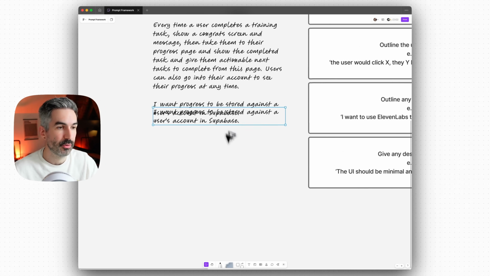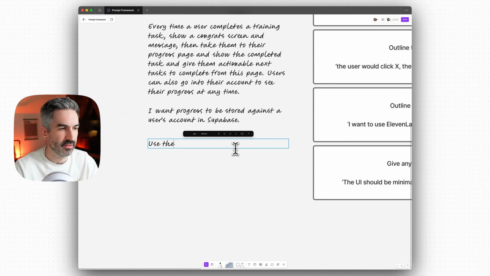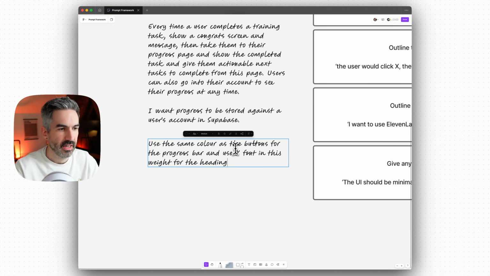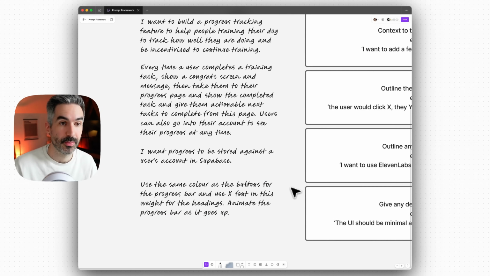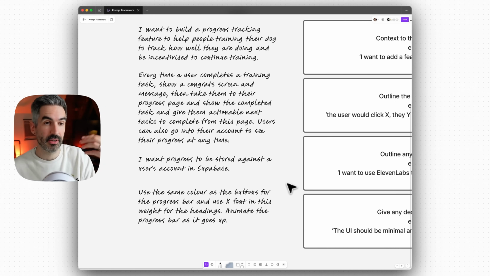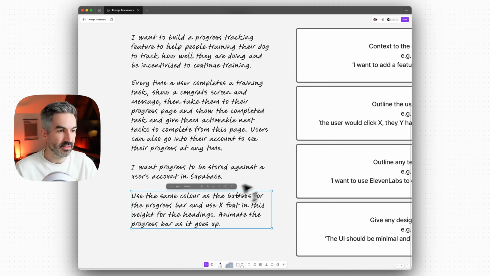And then the last part of the prompt is just to give any specific design direction. I would say, use the same color as the buttons for the progress bar and use X font in this weight for the headings, etc. Maybe animate the progress bar as it goes up. And so we can add a little bit of design and interaction direction as we're building our features here as well, because those things are really going to improve the overall quality, professionalism and design and experience of our app. And so that is an example of a prompt.